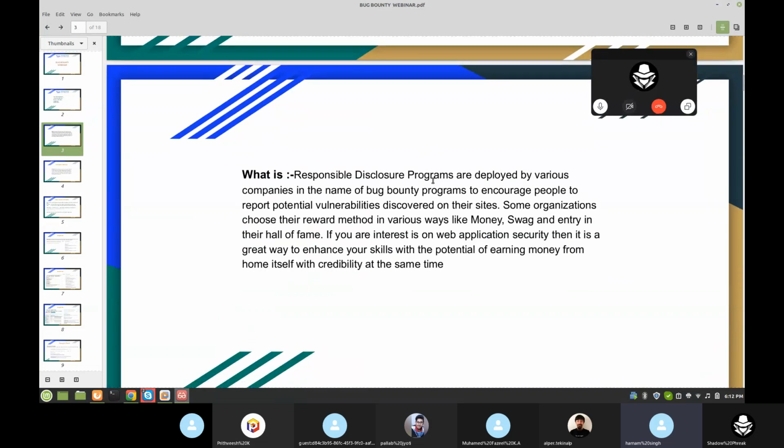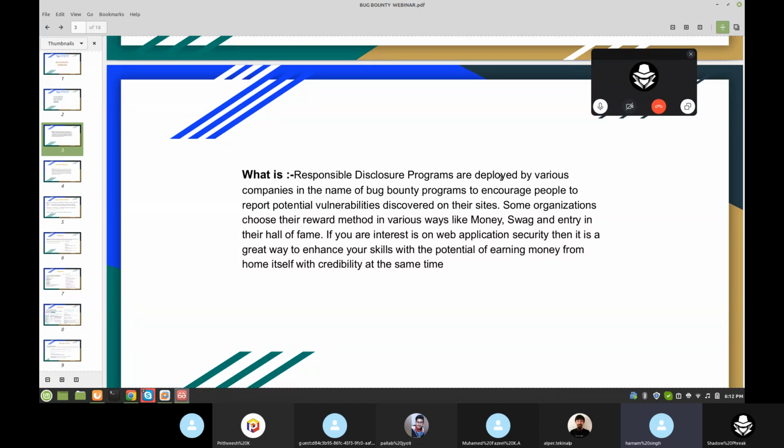A responsible disclosure program is deployed by various companies in the name of a bug bounty program to encourage people to report potential vulnerabilities discovered on their site. Some organizations choose their reward method in various ways, like money, swag, and entry in their Hall of Fame. If you are interested in web application security, then it is a great way to enhance your skills with the potential of earning money from home itself, with credibility at the same time.